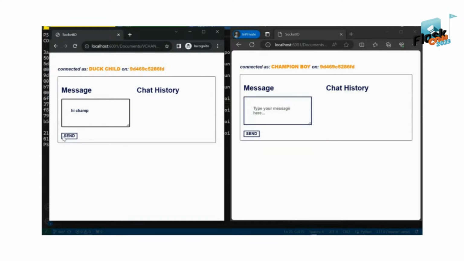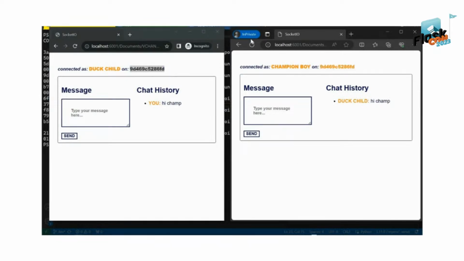You can see, right, in Dark Child's history, there's the message he or she sends, and also on the Champion Boy side, this message was received, meaning these clients can still talk to each other since they are connected to the same server or same instance.